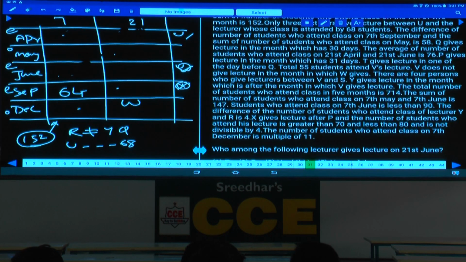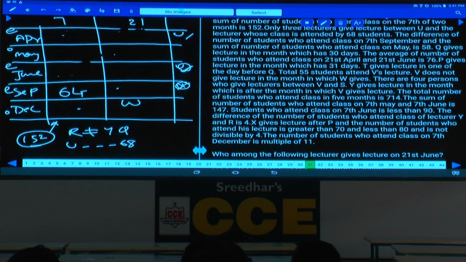The next one: the difference between the number of students who attend class on 7th September and the sum of the number of students who attend class in May is 58. 7th September is 64, and the difference with May is 58. So how many students attended in May? 64 plus 58, that is 122. Hence the total number of students attended in May is 122.